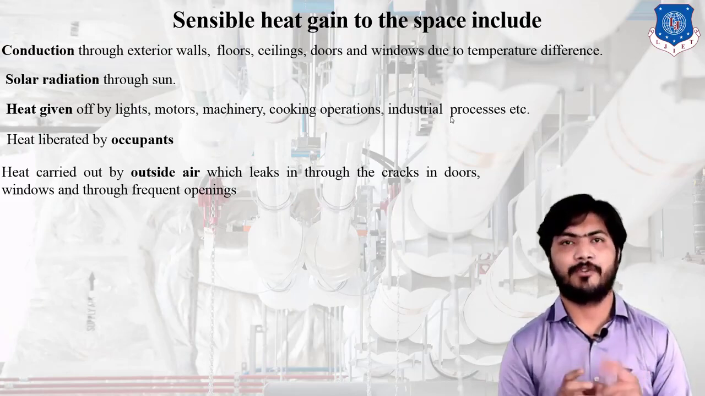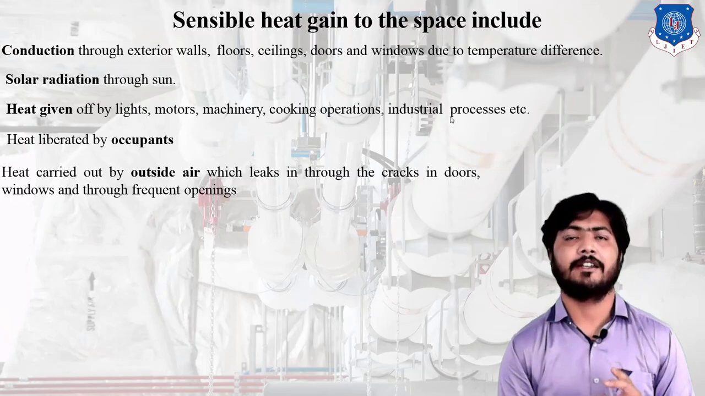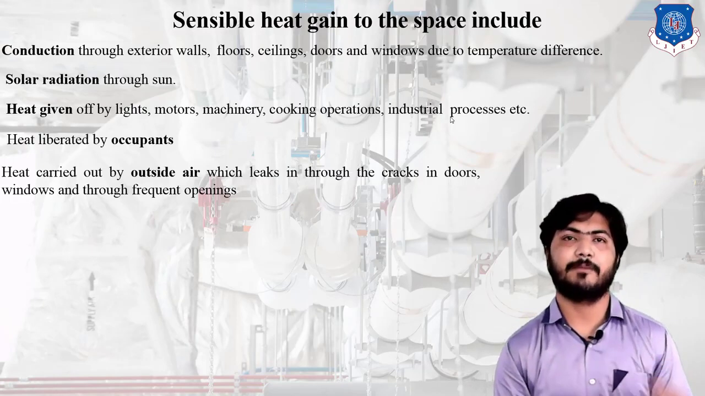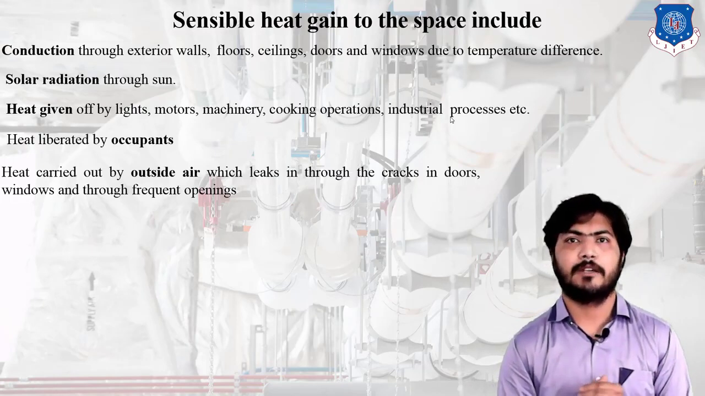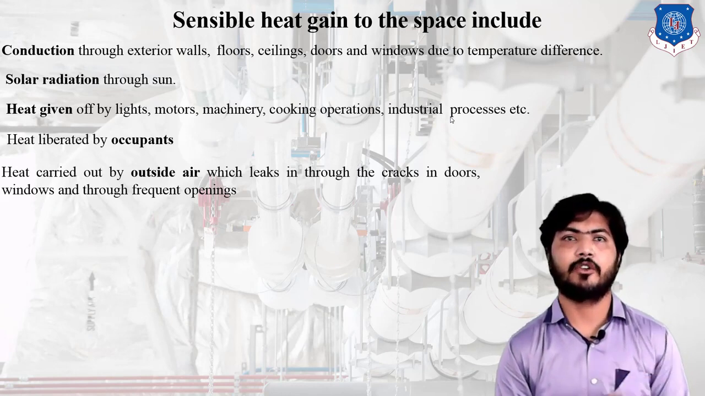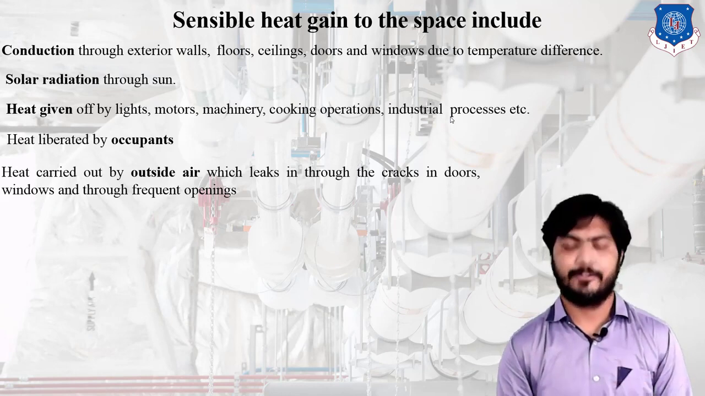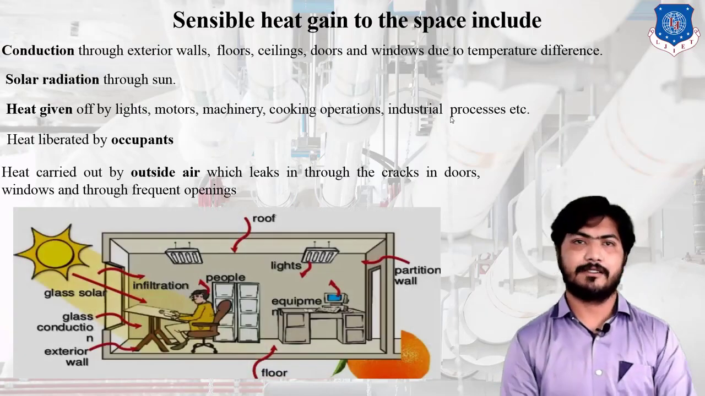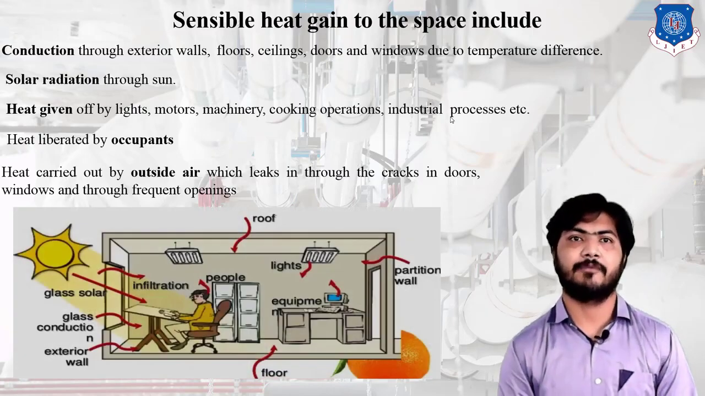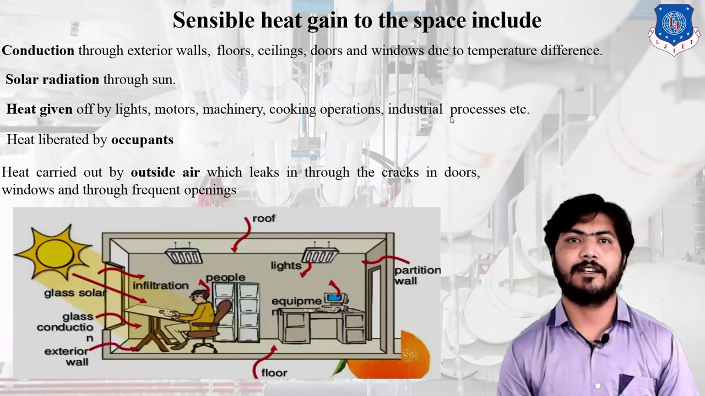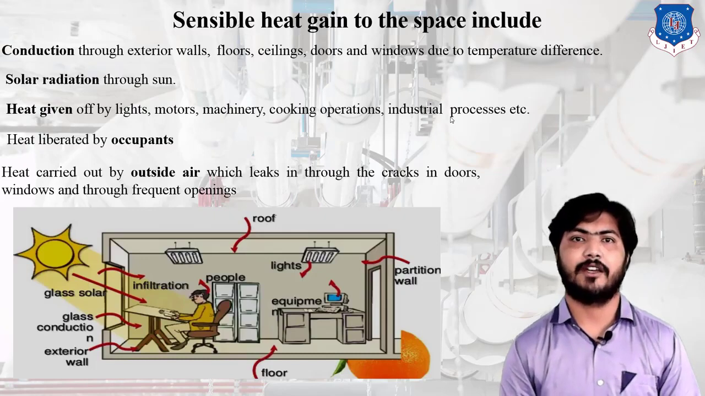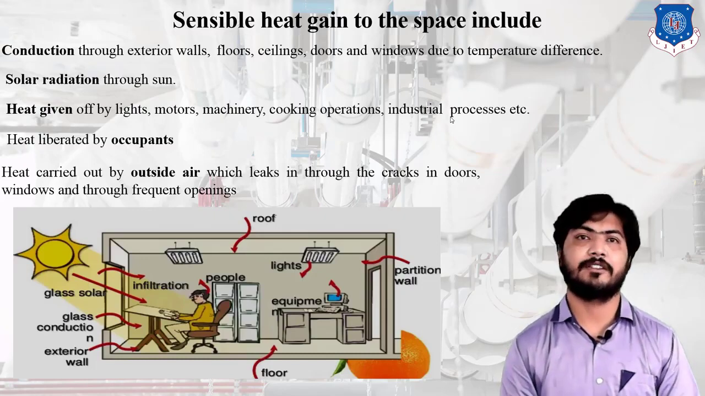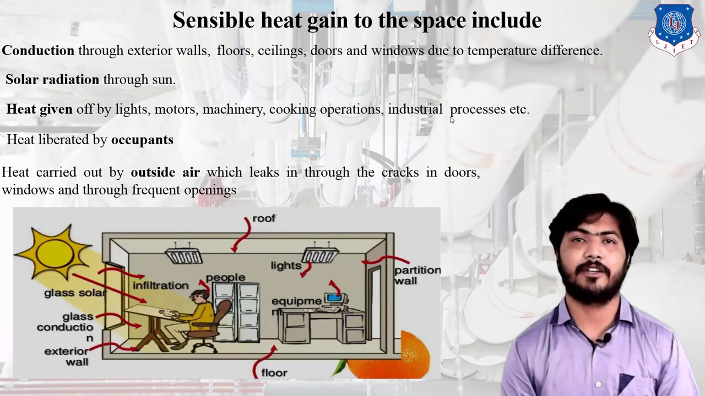That is the meaning of infiltration air. Outside high temperature air comes inside the room because of cracks in the window or door, or through frequent opening or closing of the door. That is the infiltration of air. In this diagram, various types of heat are shown, like solar radiation coming from the sun. Next are equipment like lights, ceiling fans, computers, etc., shown in this diagram. That is also heat liberated.